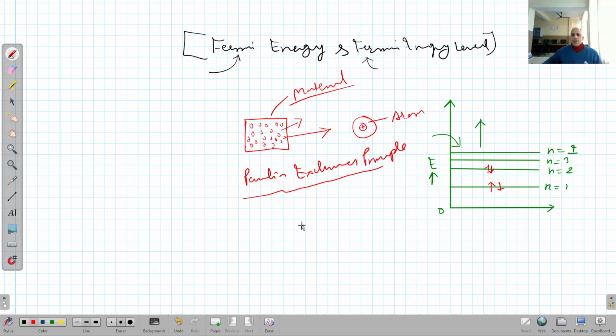We can have an electronic configuration like 1s2, 2s2, 2p4, 3s0, and so on. This is the way we can put all the electrons inside the atom.